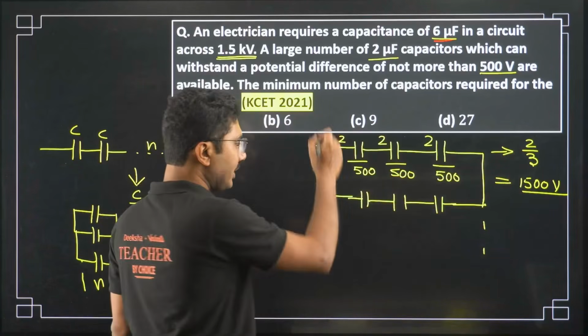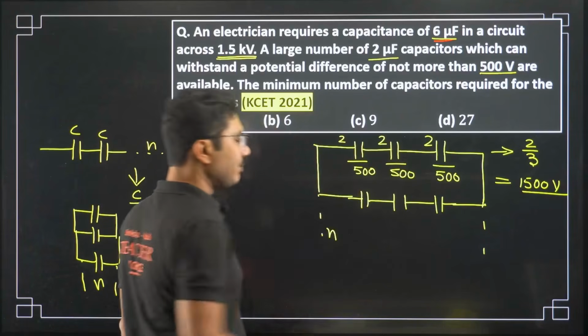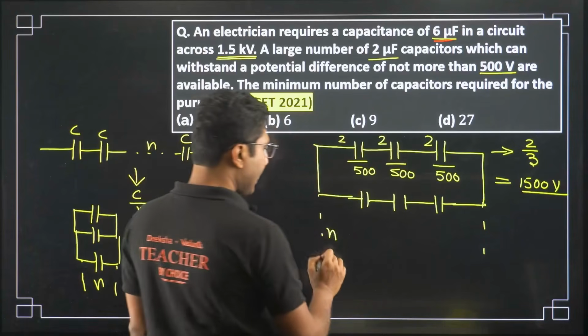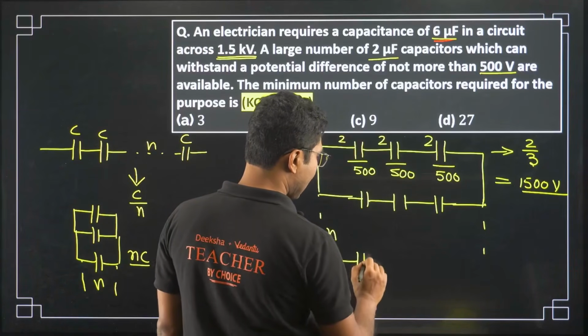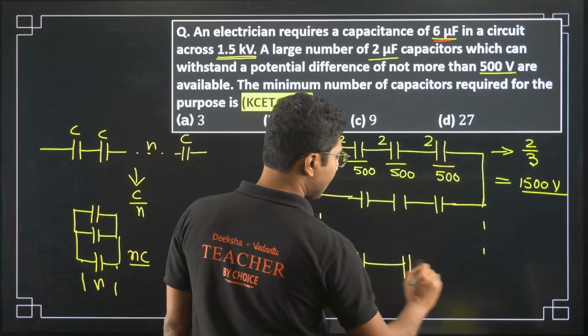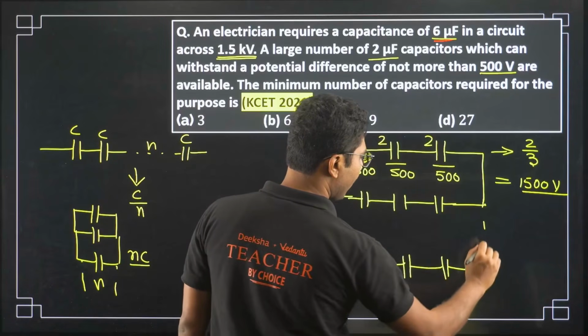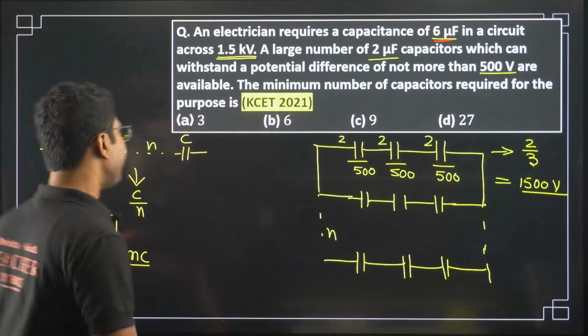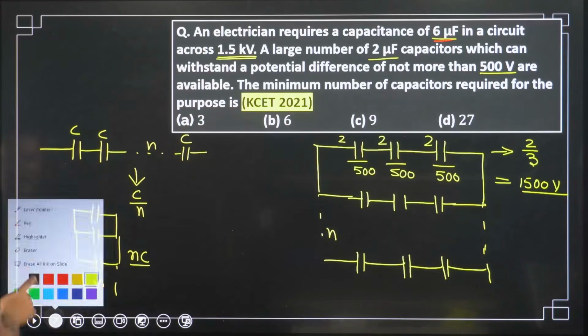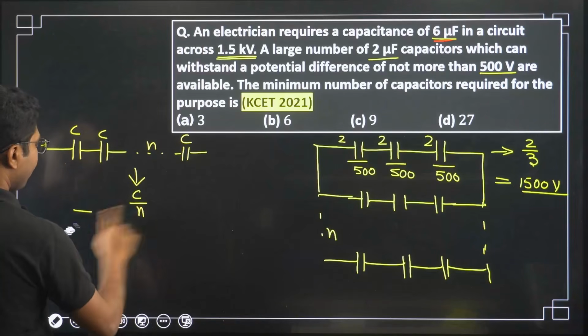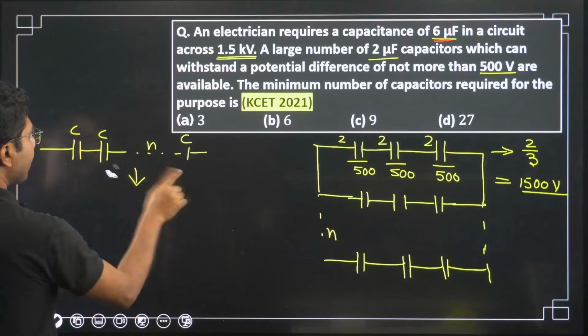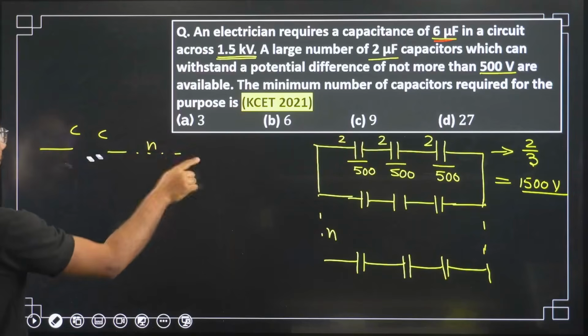Now suppose we have connected n such combinations in parallel to increase the capacitance to get our desired value of 6 microfarad. That's why it is a design problem. Even though the question looks simple, it's mathematically easy but conceptually tricky. If you understand the concept, it will be very helpful for you in future questions.